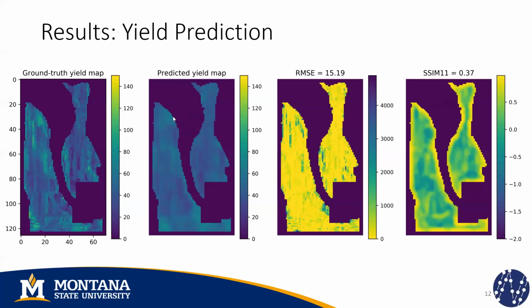As you can see, there are regions of high predicted yield and low predicted yield that coincide with the actual yield map. And even these smooth changes in the lower part of the field coincide.